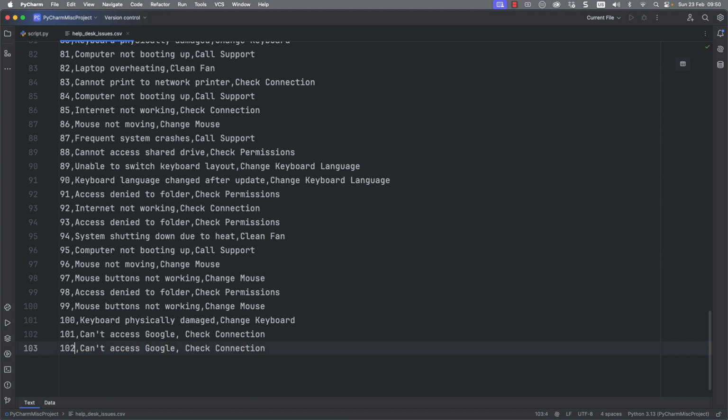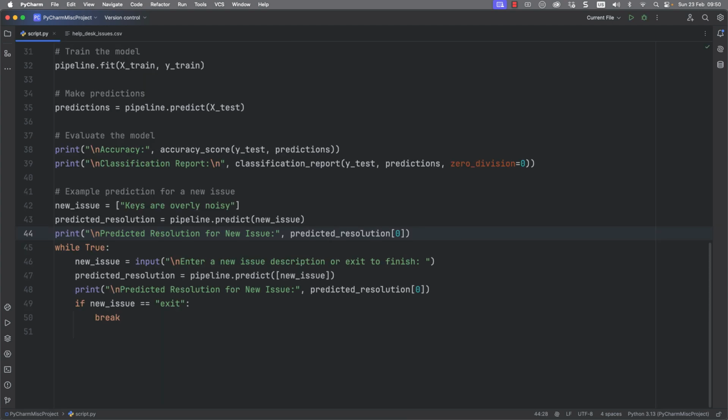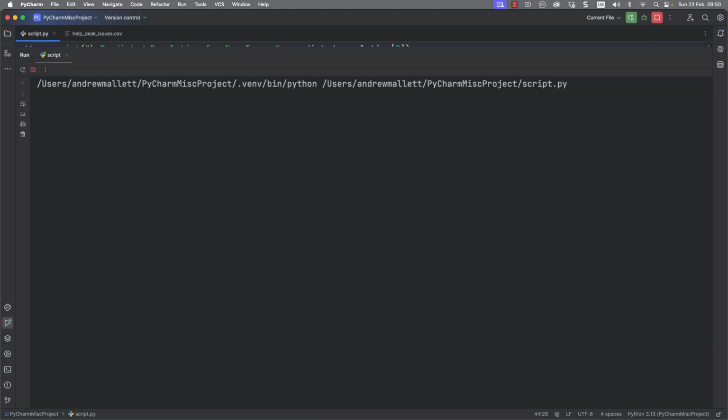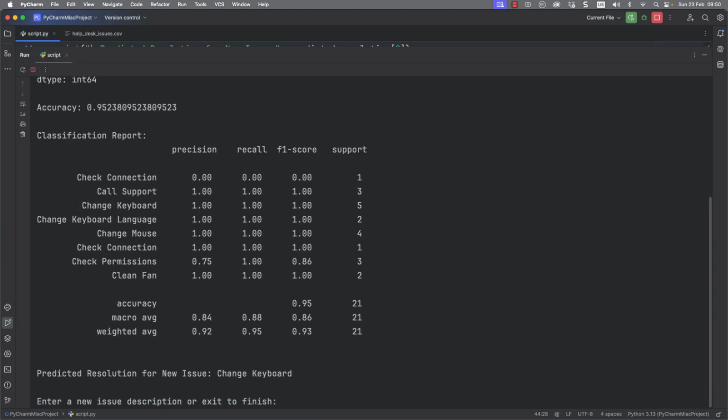So this is going to be 102 for the ID. And then we can say Google is down. And maybe we put another one in. Everybody always reports that the internet is down, don't they? So we can go through and say internet is down. And again, the more versions of this that we can put in, the better our training data is going to be. Let's run this again.